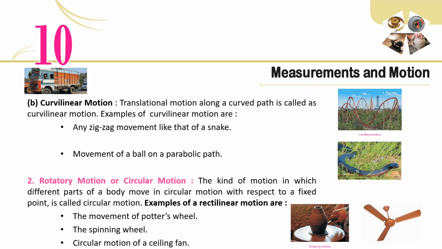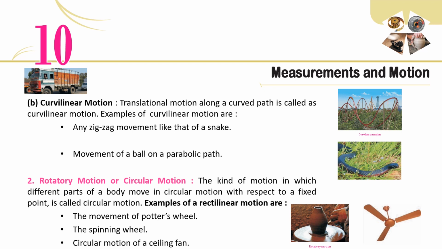B. Curvilinear motion. Translational motion along a curved path is called curvilinear motion. Examples are any zigzag movement like that of a snake, and movement of a ball on a parabolic path.